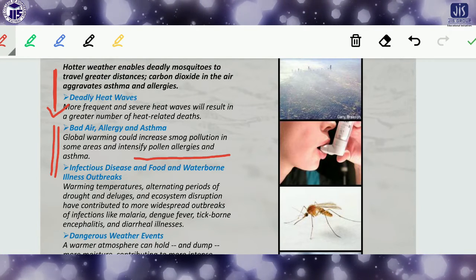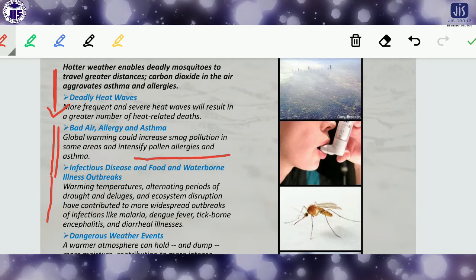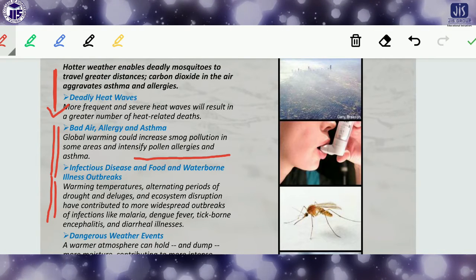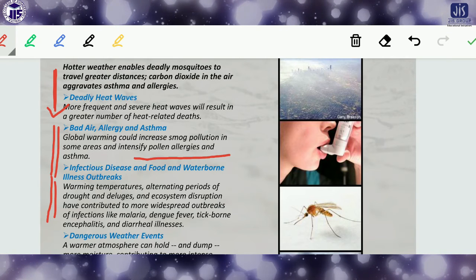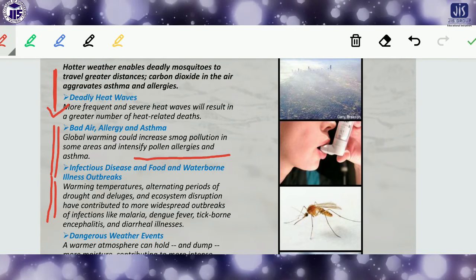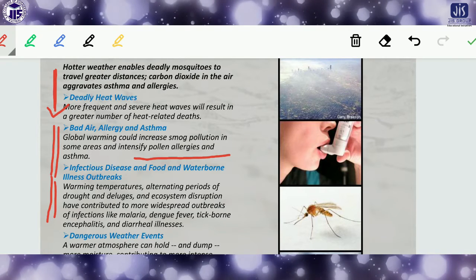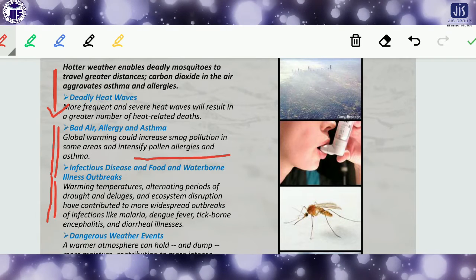Infectious disease and food and waterborne illness outbreaks. So these are other things. Okay, so with various types of disease and warming temperature, alternating periods of drought and flood, whatever problems arise, and with this there are different kinds of disease, and waterborne illness also becomes very problematic. It creates different kinds of problems.